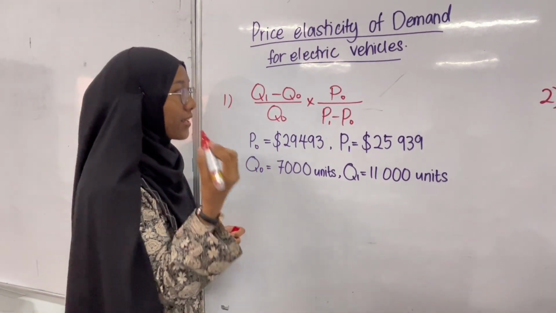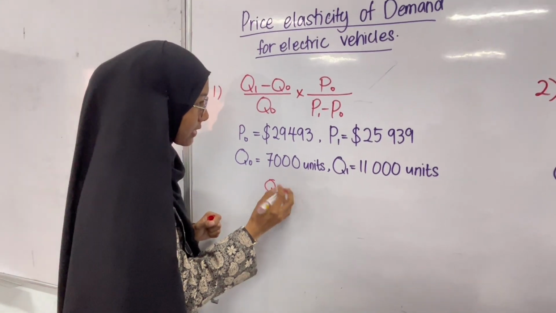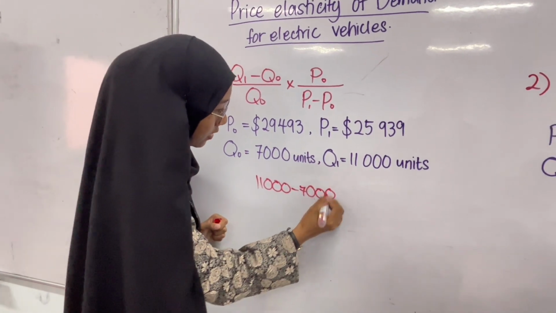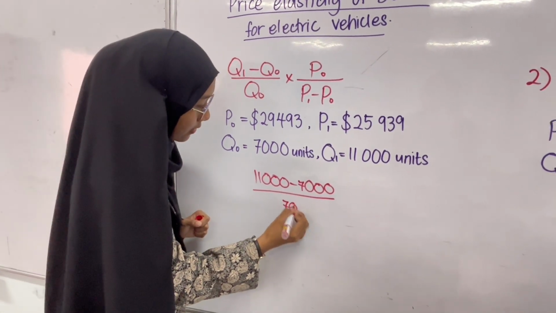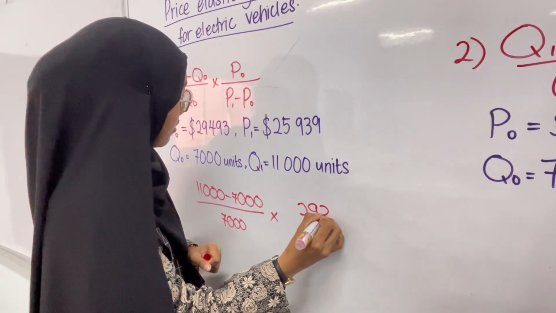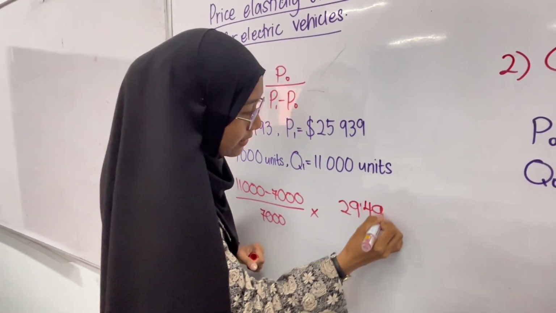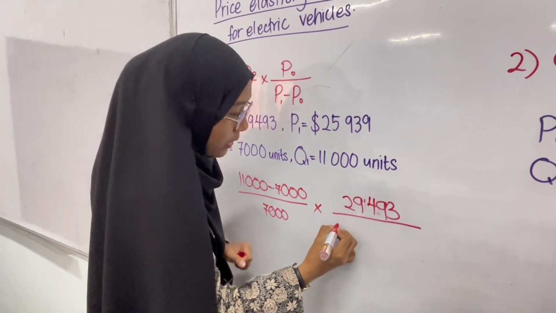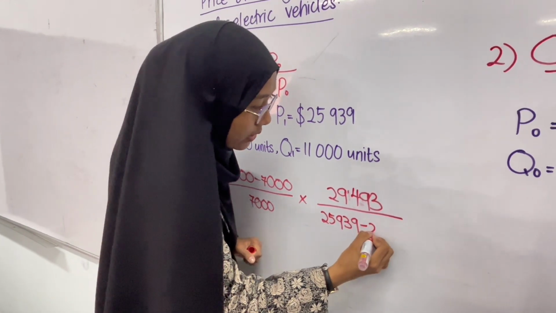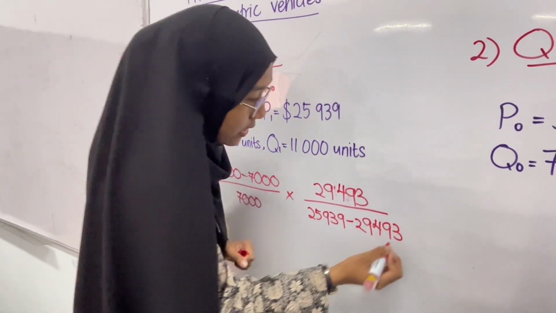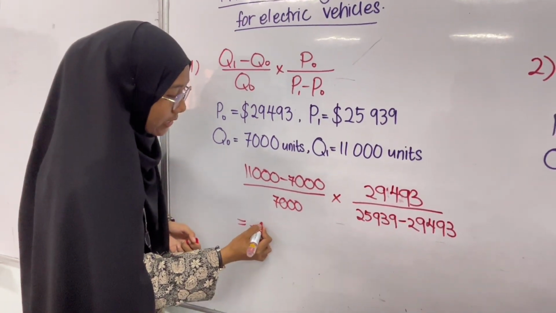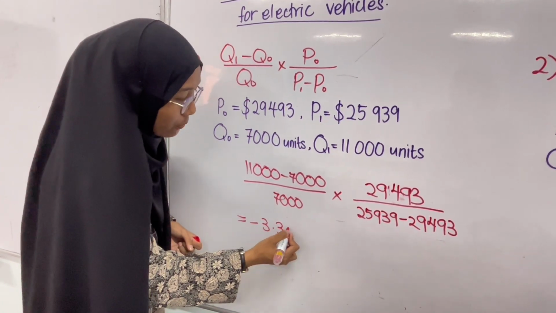So now we will calculate. The Q1 is 11,000 minus 7,000 divided by Q0 7,000 times P0 29,493 divided by P1 25,939 minus 29,493. So after we calculate this using a calculator, we will get that the value of elasticity is 3.36.